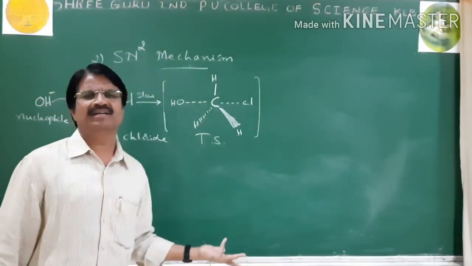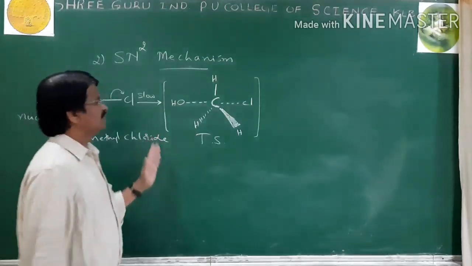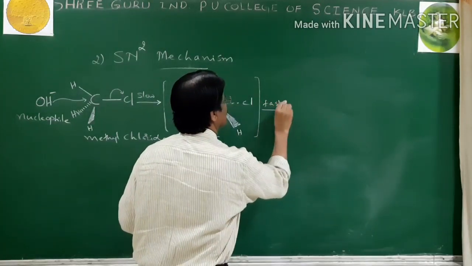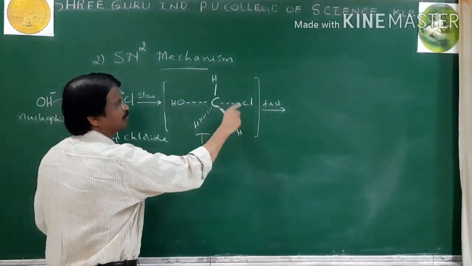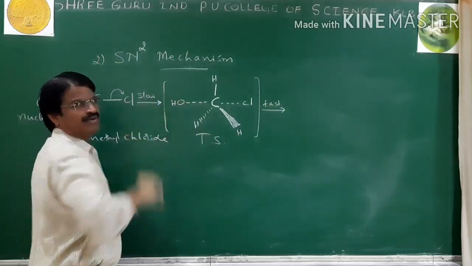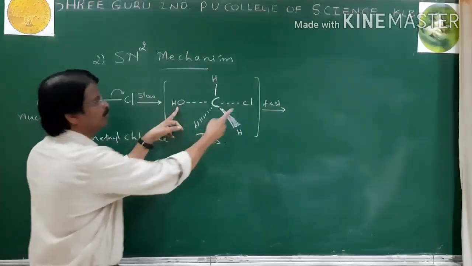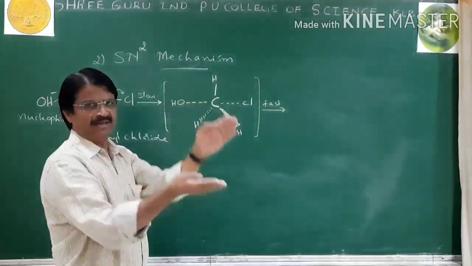If carbon is pentavalent, then it is said to be unstable. This unstable species immediately splits up: when the C-Cl bond completely breaks, the C-OH bond is completely formed. Now the interesting point here is that the OH group is opposite to Cl, meaning the molecule is completely inverted.